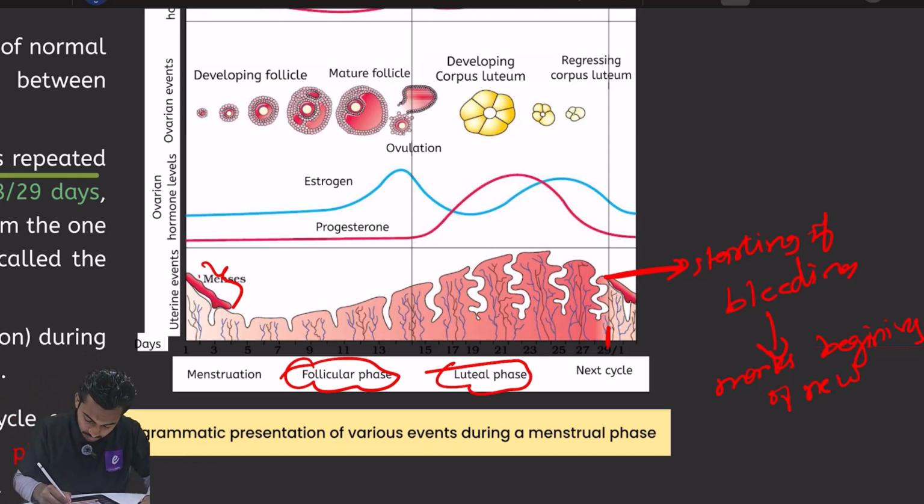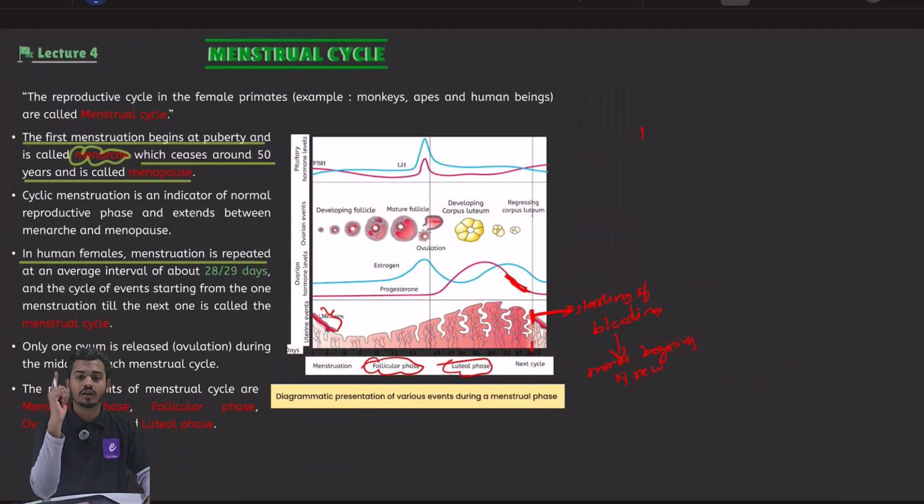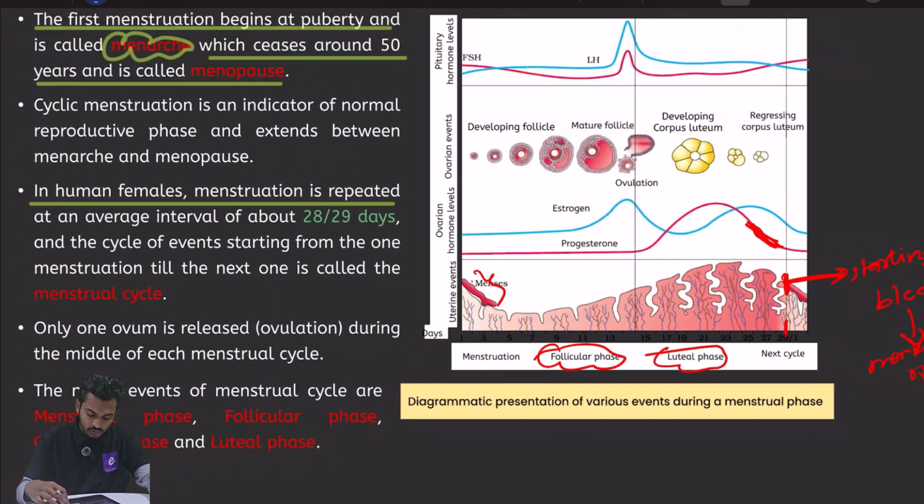When the progesterone falls, because progesterone is falling, there is no one to hold the endometrium, so it will also fall, and there will be bleeding. When there is bleeding, it means a new cycle has started. The day on which there is bleeding, that day the new cycle has started. Understood? The first day on which there is bleeding, that day the new cycle has started. So this is the whole story of the endometrium. So understood?